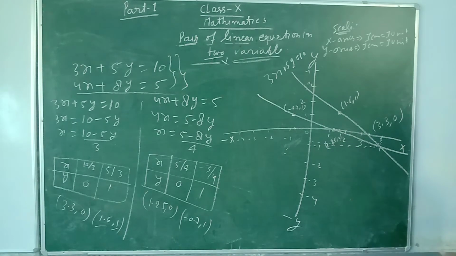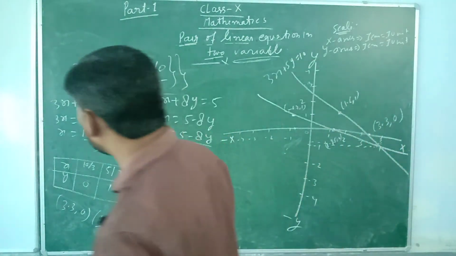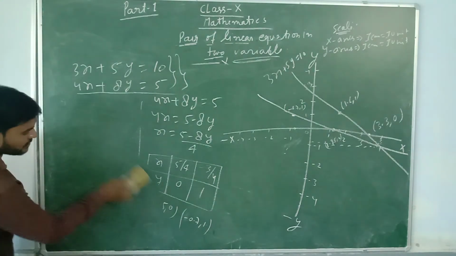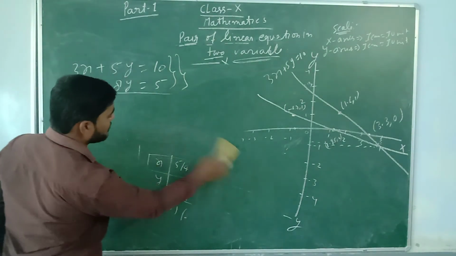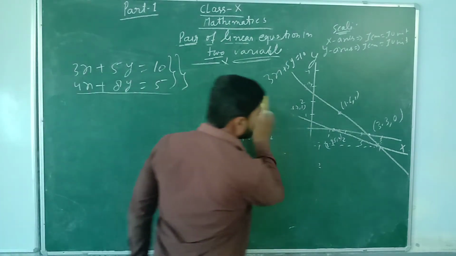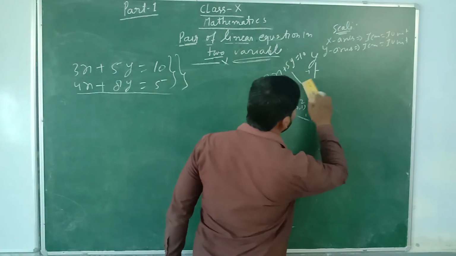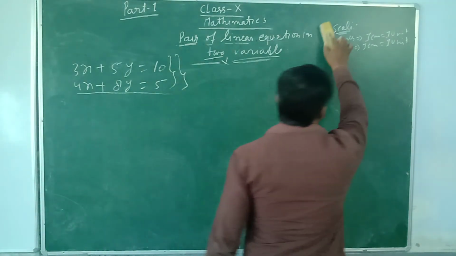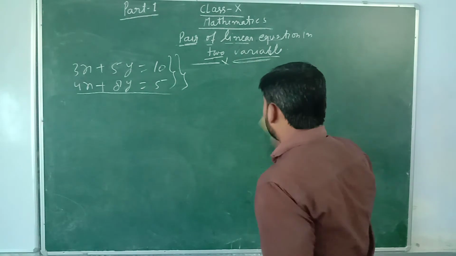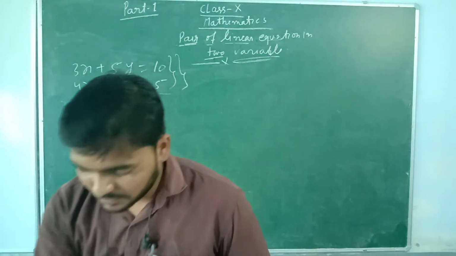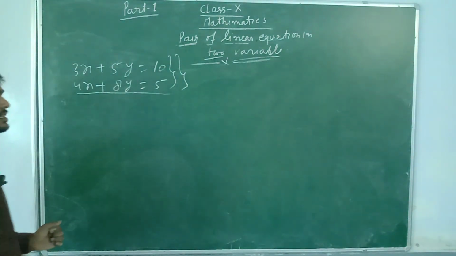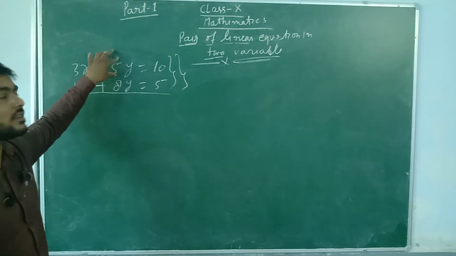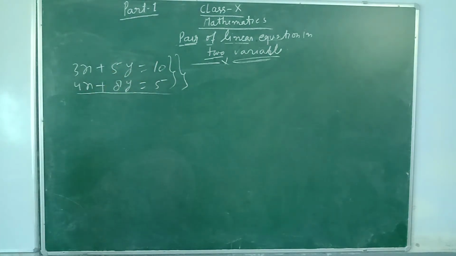Now note it down. This method is also important. You have to know how to draw on the Cartesian plane or on the graph paper. Now, the short method: you have to check the coefficient values of the variables and the constant values.